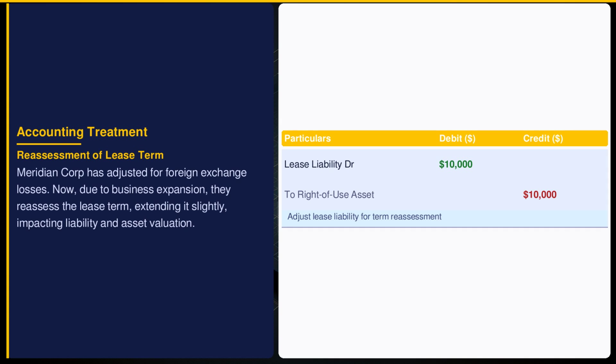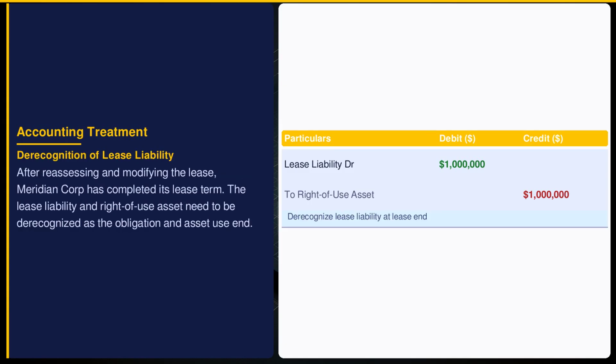financial statement accuracy. As Meridian Corporation fulfills its lease obligation, ASC 270 mandates derecognition of both the lease liability and the right-of-use asset. This $1 million entry clears the balance sheet, reflecting completed obligations and asset usage. This step closes the lease chapter, marking the successful capitalization and management of the warehouse lease.